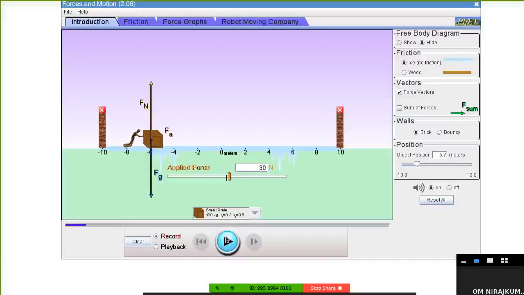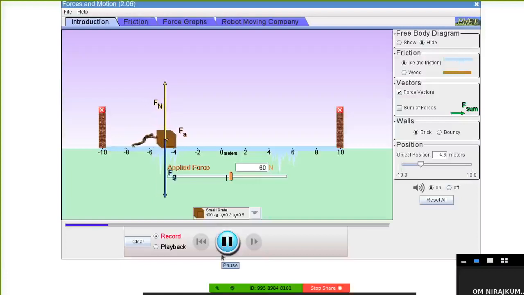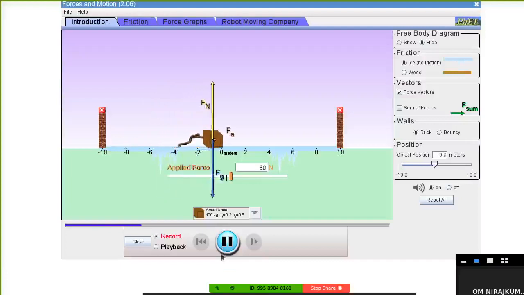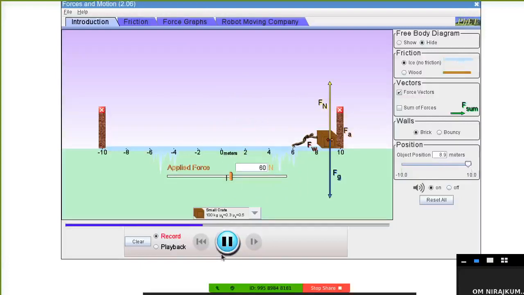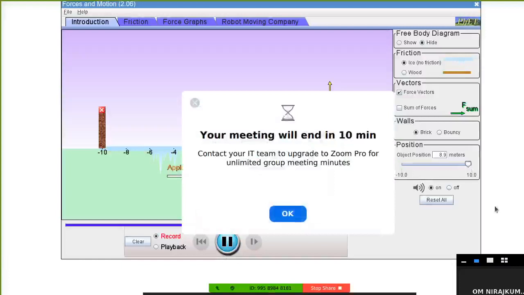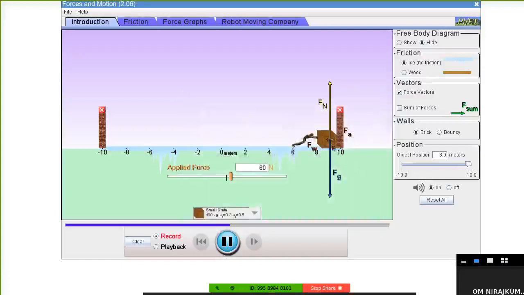Let's stop it. Force को बढ़ा देते हैं 60. Now you will find the same phenomena happening but much quickly, faster and faster. Do you see there are few arrows? One arrow is horizontal.